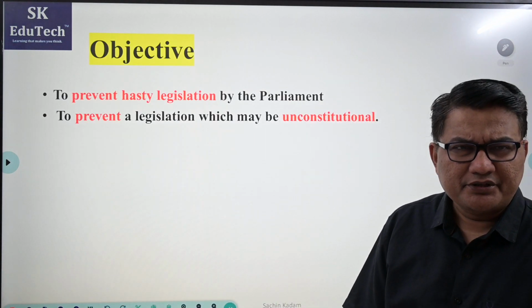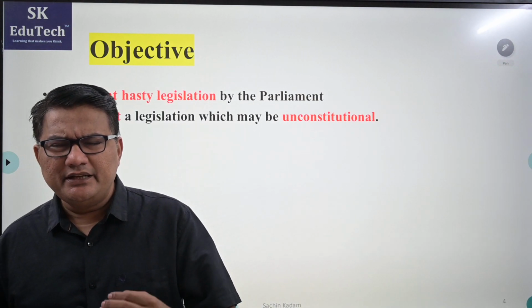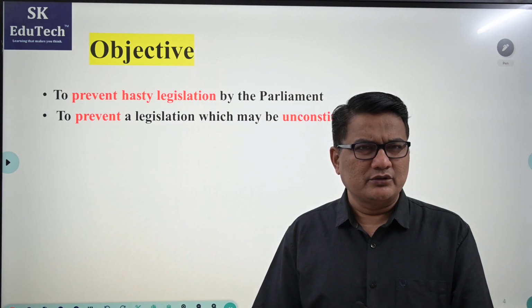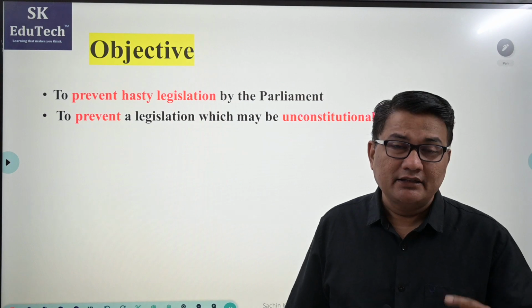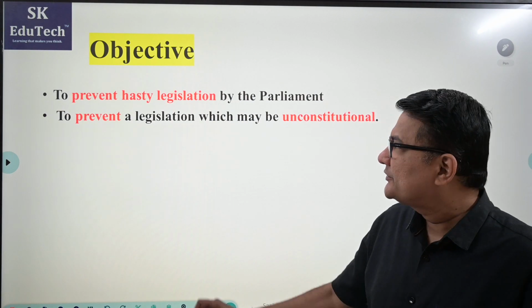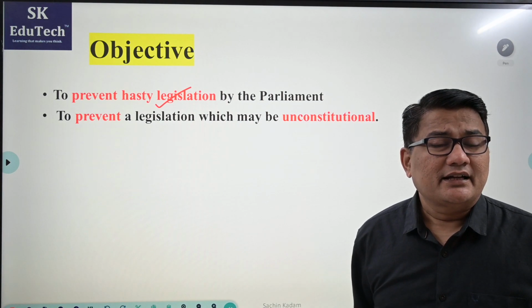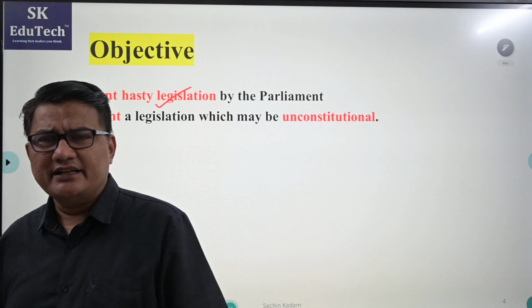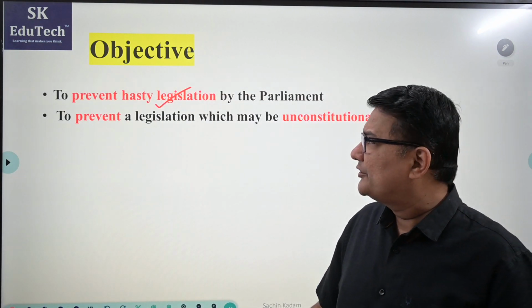Then comes the next question. So what is the objective of this veto power? Veto means simply no, or in Hindi we call it nakaradhikar, to say no to the bill. Why is this particular power given to President? The first and most important answer is to prevent hasty legislation. If President feels that the legislation is done in a hasty manner by Parliament, then that can be prevented by this veto power.